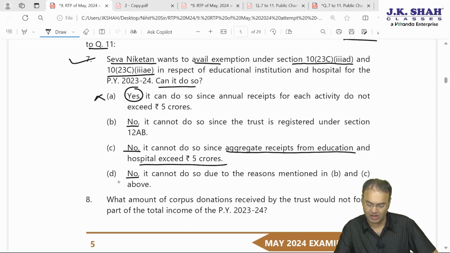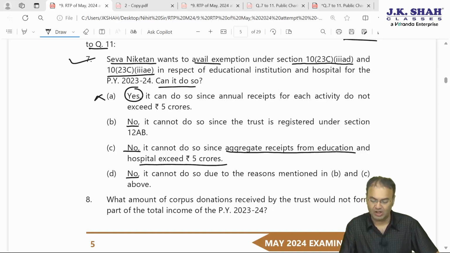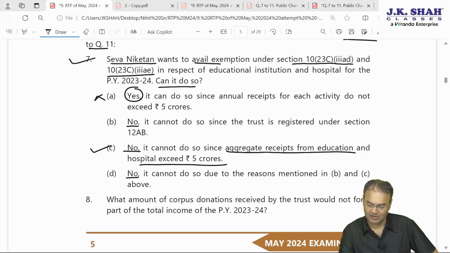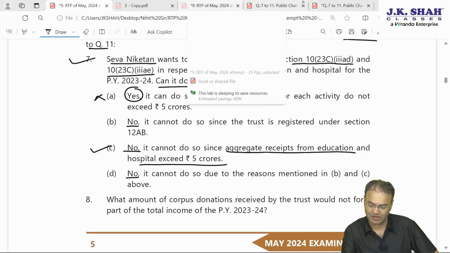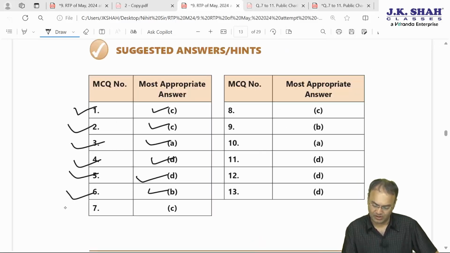This is the correct answer. And D is no, it cannot because of reasons mentioned in points B and C. The correct answer is C because the combined gross receipts for hospital and education institution exceeded 5 crore rupees. Question number 7, answer is C. Let's see whether that is the correct answer or not. Yes, for 7th, C is the correct answer.